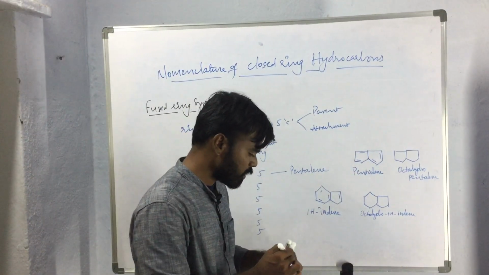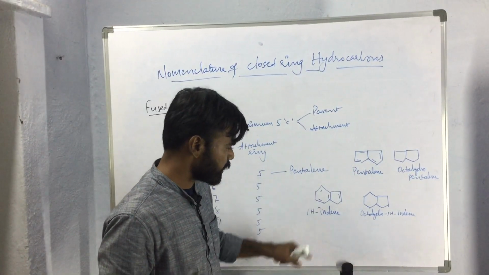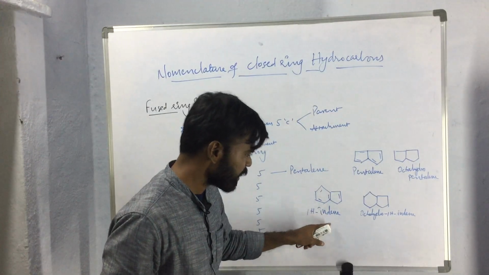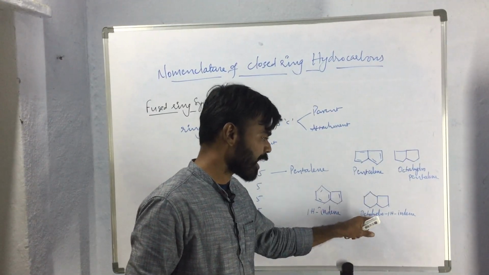This is the name of the compound. If it is unsaturated, it will be called indene. If it is saturated, it will be called hydroindene.